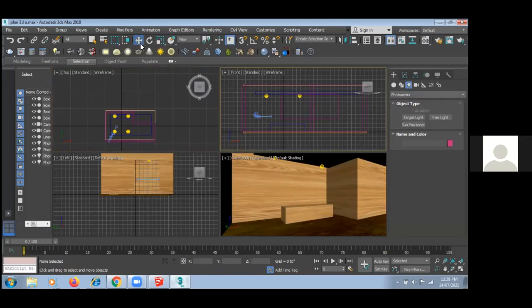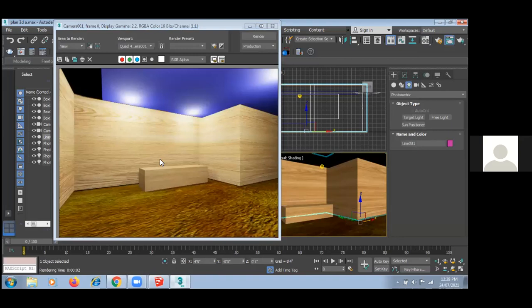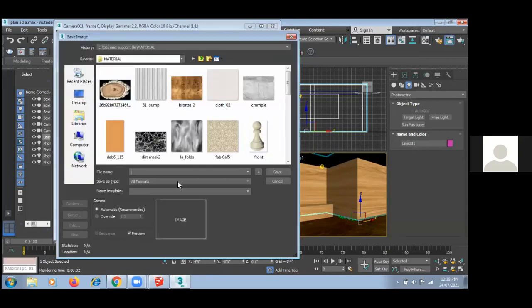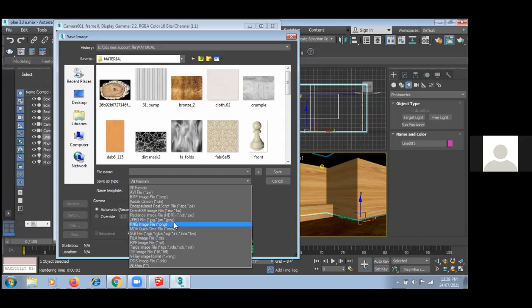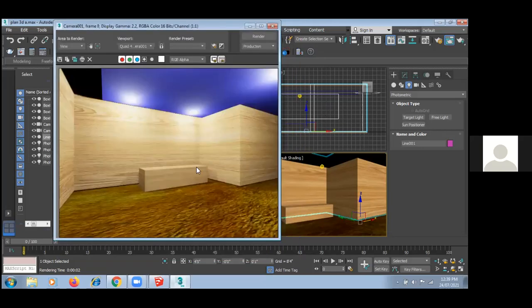Now suppose I have created this. I can save this image into JPG format over here. Can you see this? JPG or PNG format. And in Photoshop, I can add the light, or maybe I can change my background.